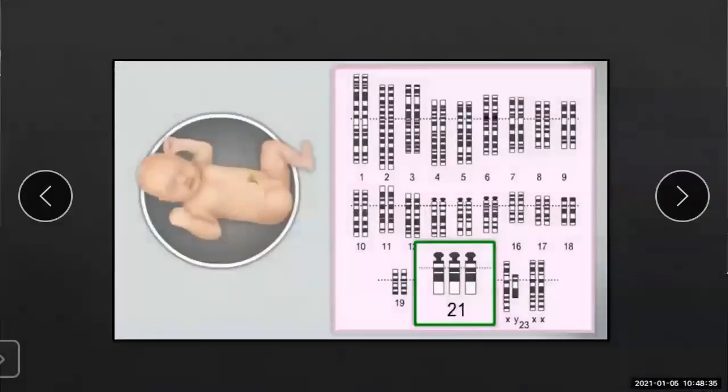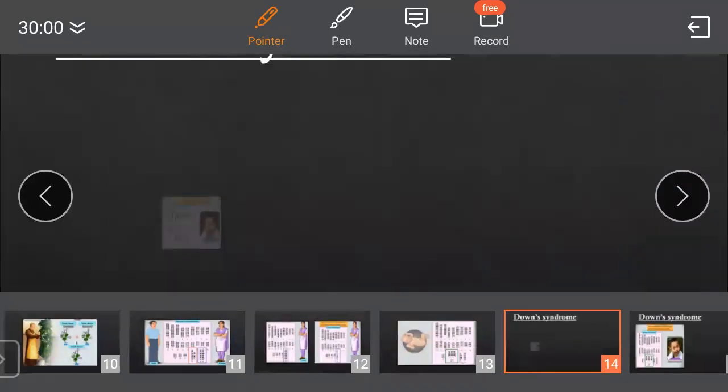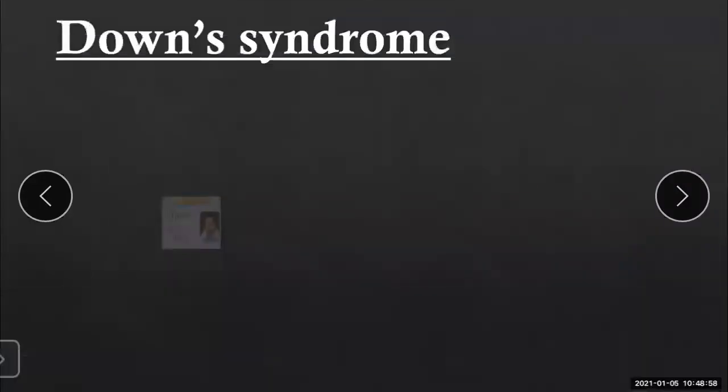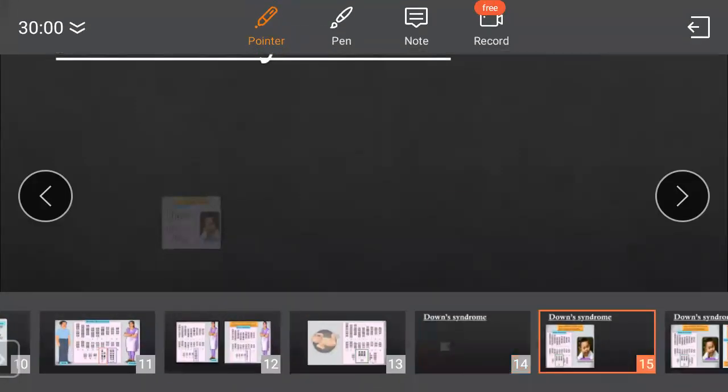Now, or what will happen? See, here one sex chromosome is added extra. It also shows that it is responsible for sterility. Okay. Now moving forward to the next topic, that is Down syndrome. These are examples of different genetic disorders. Yeah. Now what do you mean by Down syndrome? We can see it in the next slide.